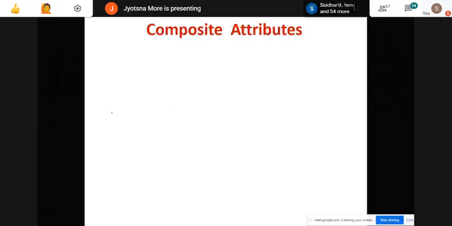Composite attribute means what? Can you give me an example of a composite attribute? Customer name, name and address. Yes, correct. So now here the attribute which is further divided is known as a composite attribute.